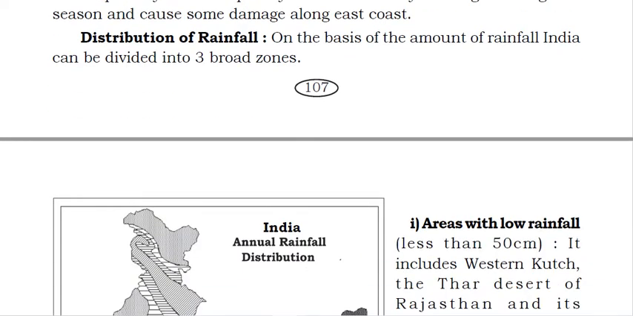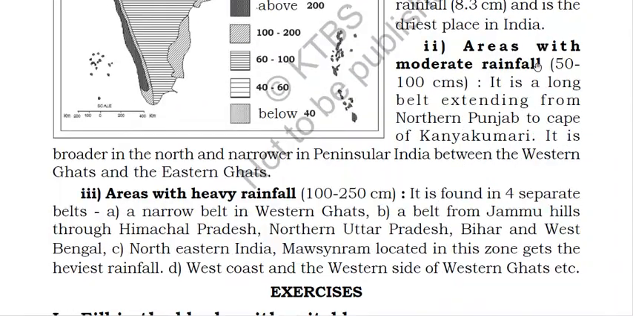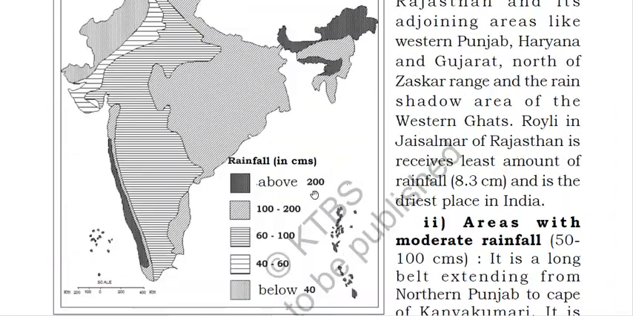Now we'll read about the distribution of rainfall. On the basis of amount of rainfall, India can be divided into 3 broad zones. So what are the 3 broad zones on the basis of rainfall? Area with low rainfall, area with moderate rainfall, and area with heavy rainfall. About these 3 we'll read.